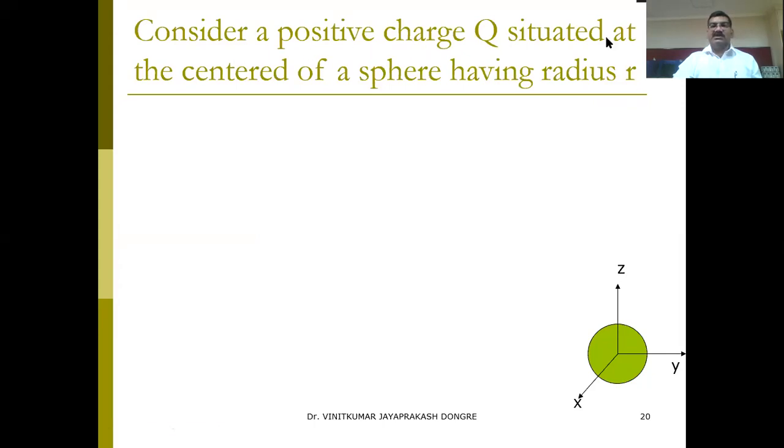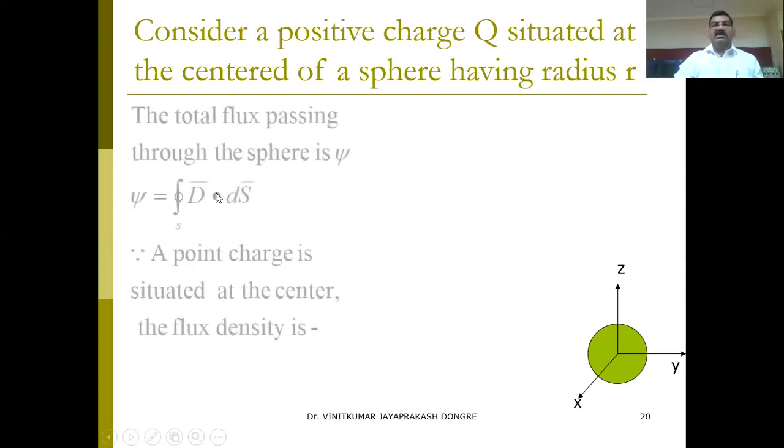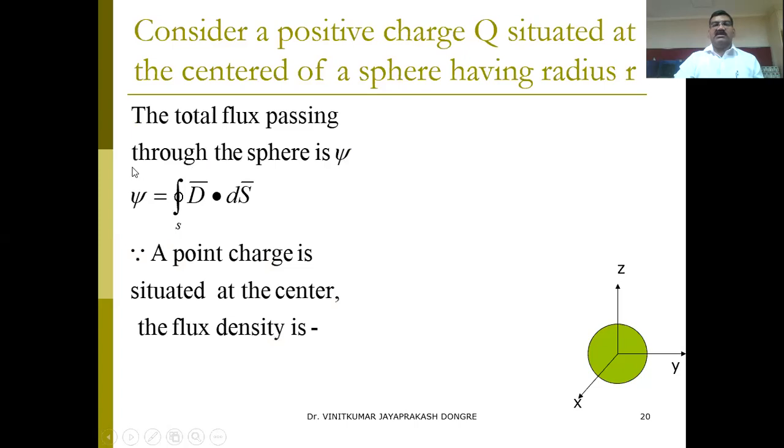Consider a positive charge Q situated at the center of a sphere having radius r. Now here you have considered this charge and it is at the center of the sphere. Now what next? The total flux passing through the sphere is psi.